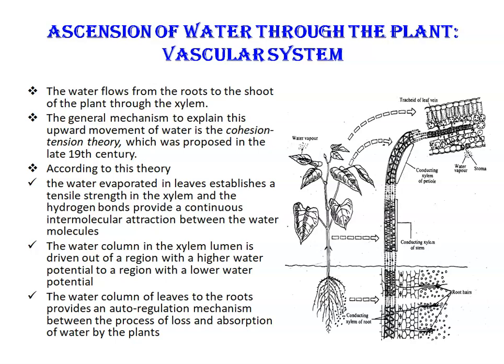Next is ascent of water through the plant vascular tissues. So plants can raise water upward from the soil by roots to great height of the trees. You can see here in this diagram, it's showing flow of water from roots till the top of the plant. So this is leaf part, root, and how the water flows from the root till the top of the plant. We will discuss this.